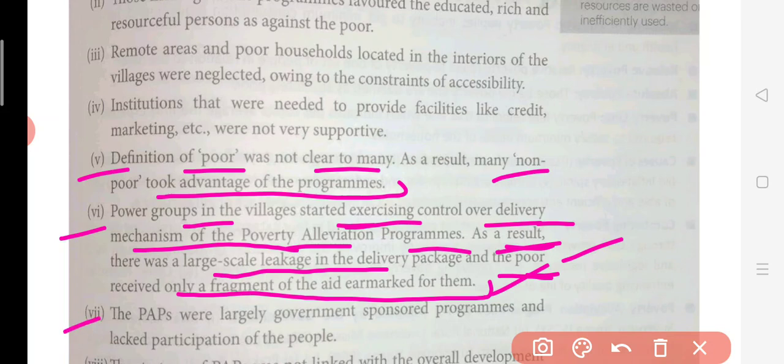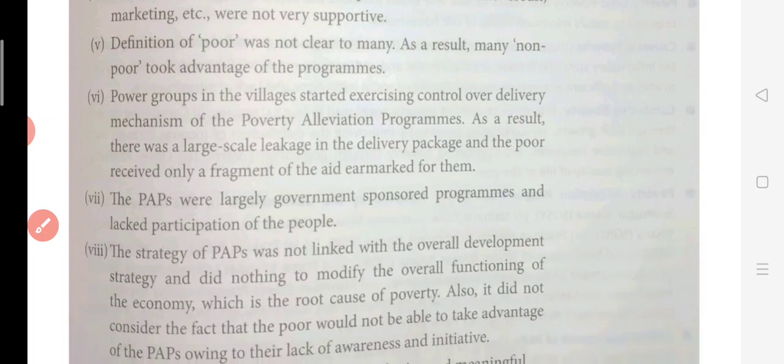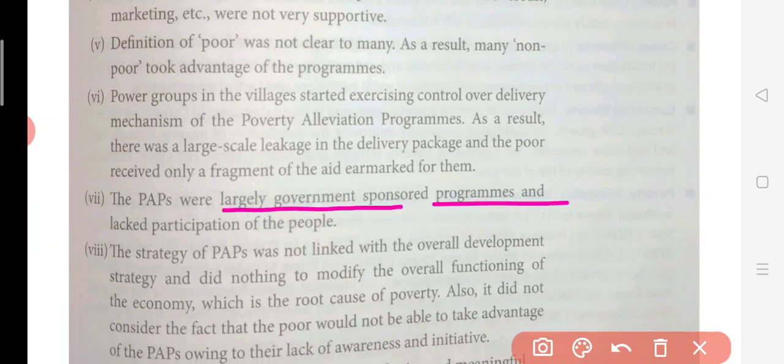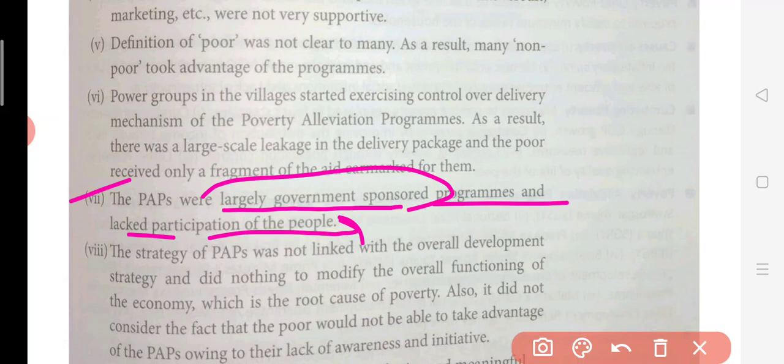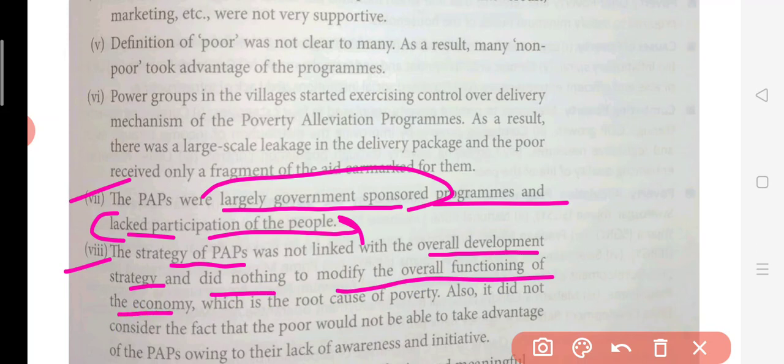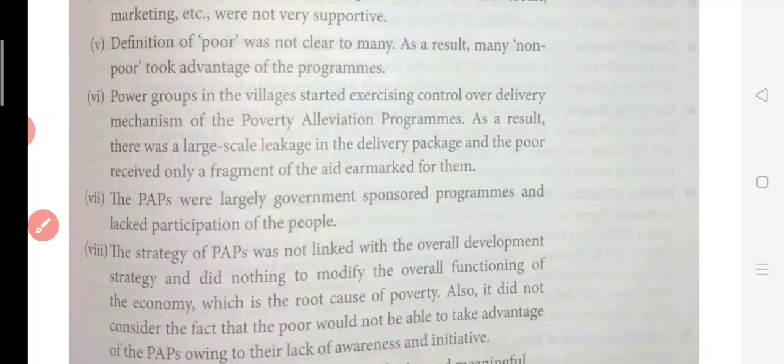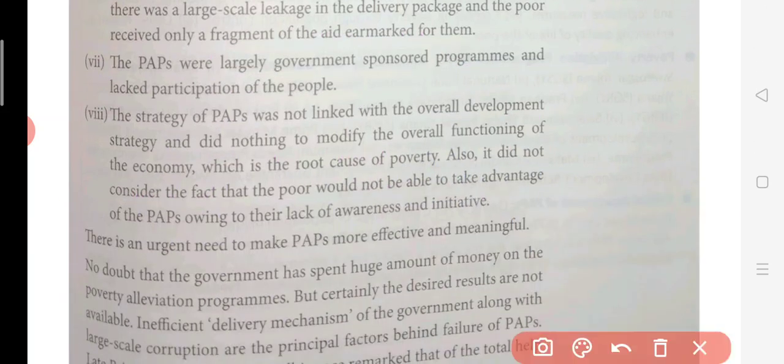Now, after this, the seventh point: the PAPs were largely government-sponsored programs and lacked the participation of the people. Now, only government was taking care of everything, and participation of the people was very less. Now, eighth point: the strategy of PAP was not linked with the overall development strategy and did nothing to modify the overall functioning of the economy, which is the root cause of the poverty. Also, it did not consider the fact that the poor would not be able to take advantage of the PAP owing to the lack of awareness and initiative.